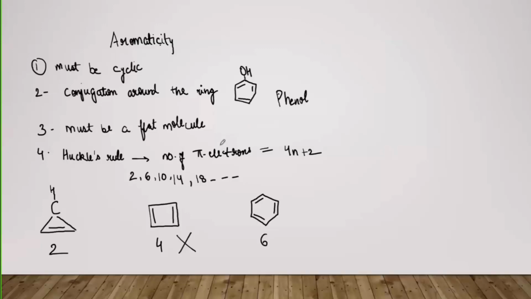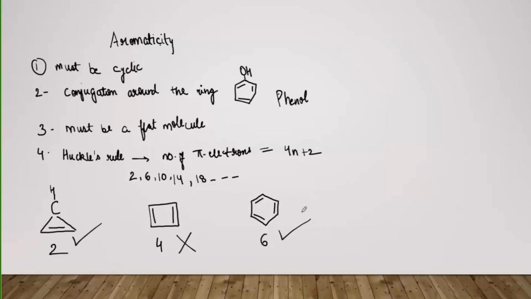This flat molecule assumption is basically, if the other 3 are followed, there are 90% chances that the molecule is flat. So if we want to say whether a molecule is aromatic or not, we generally look to the other three requirements because we don't know whether the actual structure is flat or not. Okay. So all the three assumptions are satisfied over here. So this is also an aromatic compound.